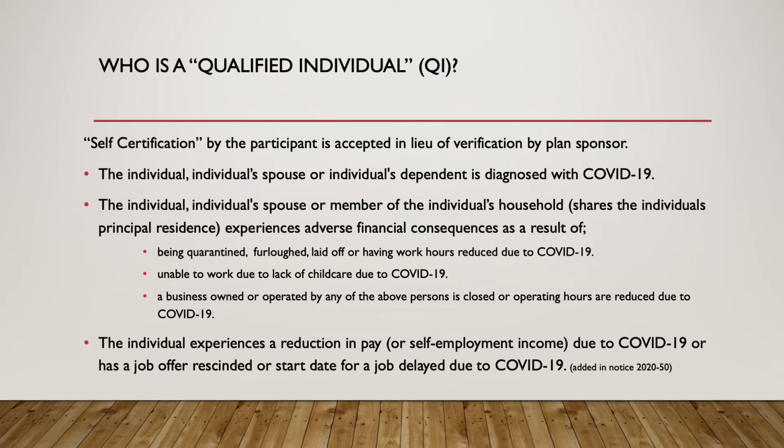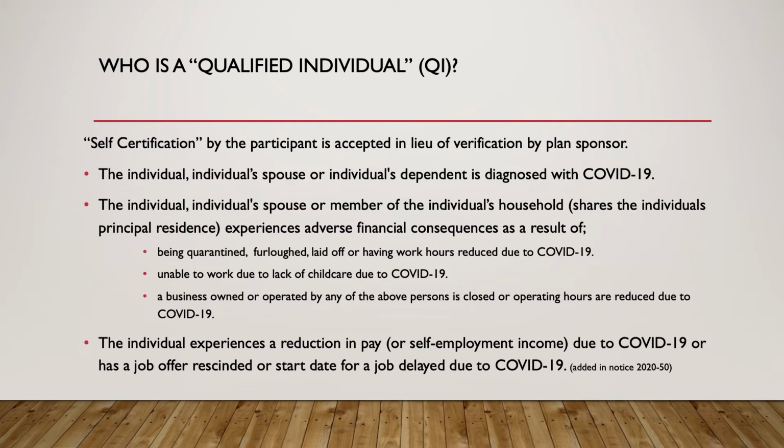So basically, either the individual, their spouse, or the dependent has COVID-19, that's pretty straightforward, right? Or the individual, spouse, or member of the household experiences adverse financial consequences as a result of being quarantined, furloughed, laid off, having work hours reduced, and this rule basically applies to hours only.